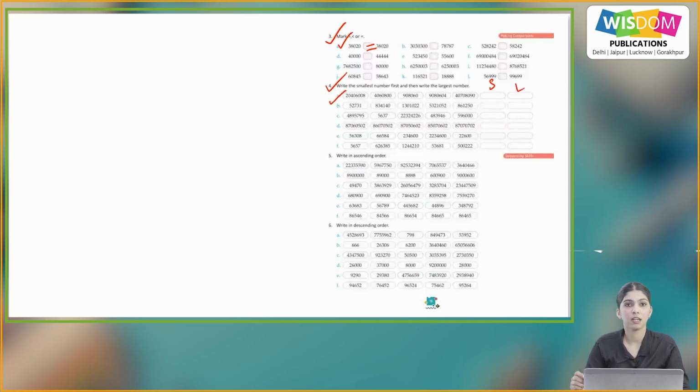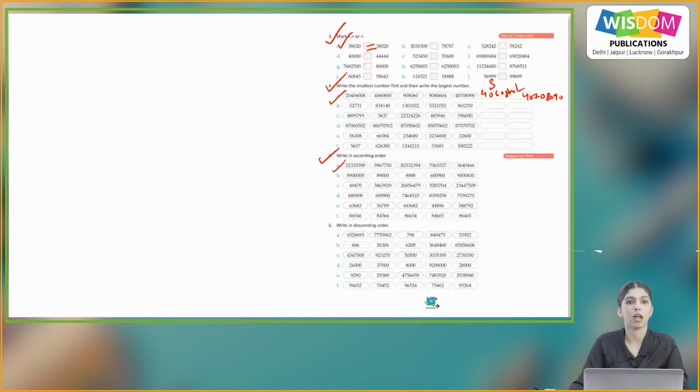So, now in A part, among all these numbers, the smallest number is 40,60,800 and the largest number is 4,07,08,090. So, similarly, you will do the rest of the parts on your own.